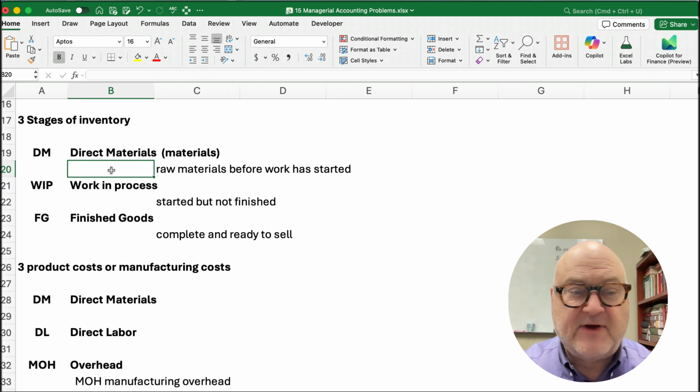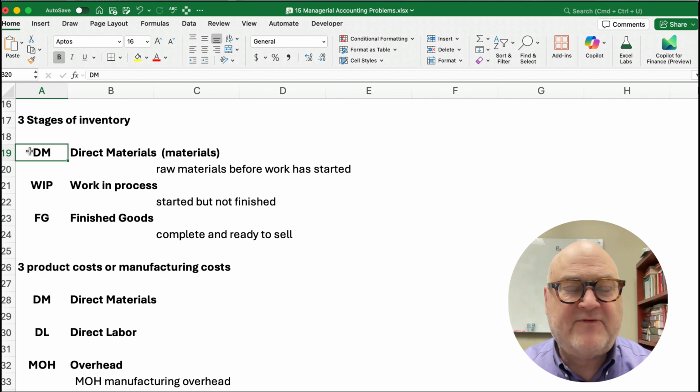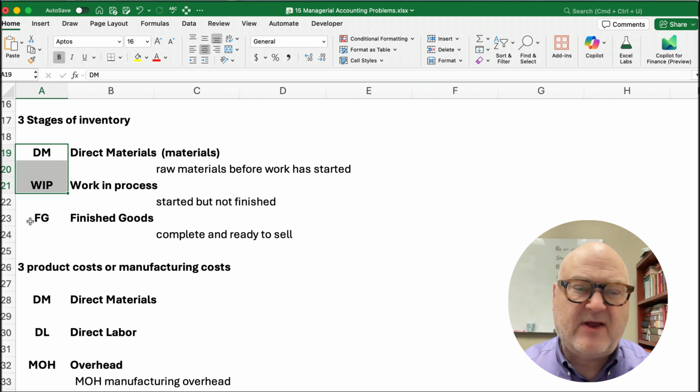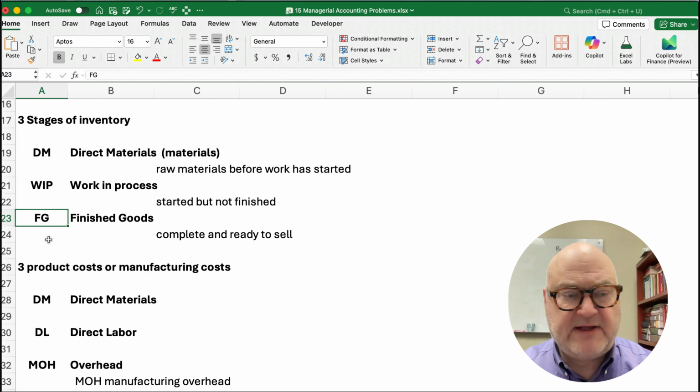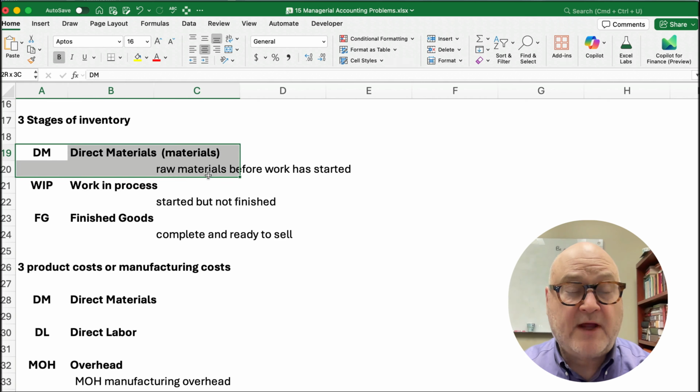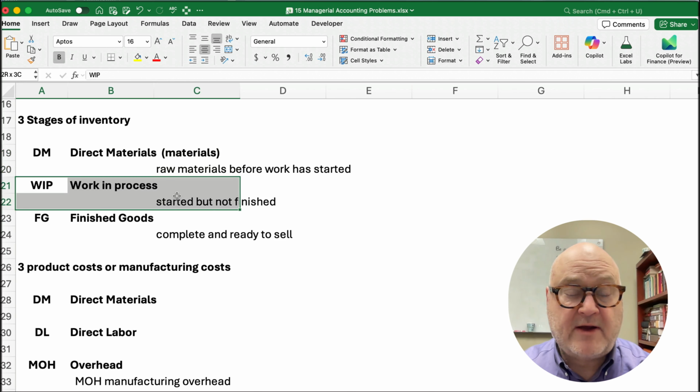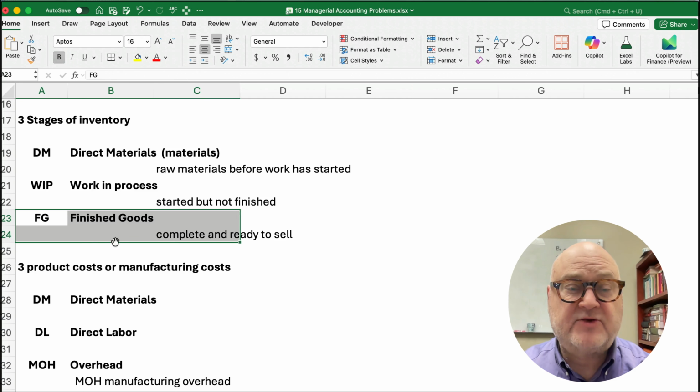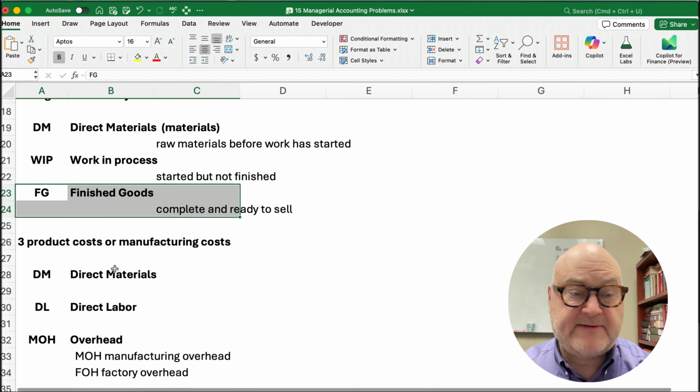So finished goods. I abbreviate everything: DM for direct materials. Work in process is WIP, and I always call it work in process. Some people call it WIP. Finished goods is FG. So these are items that are ready to sell. So if we're making wooden furniture, then we start with lumber, and then we start working on it, and then we finish it, and it's ready to sell. So we have three different stages of inventory that it goes through if we're building our product.